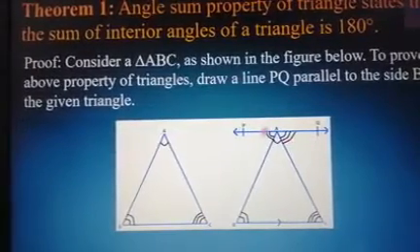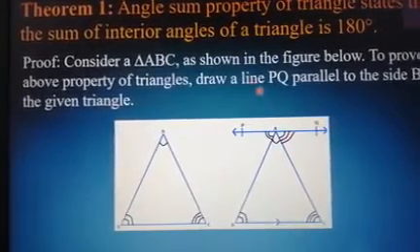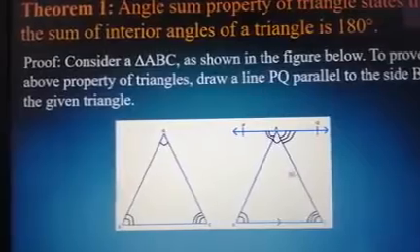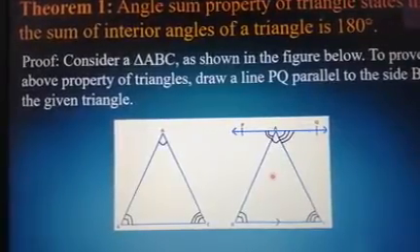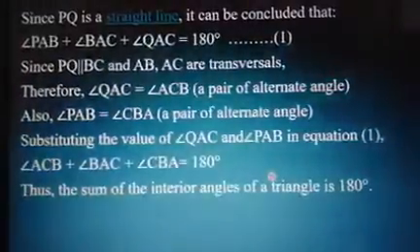In place of this angle A, I'll be placing B. In place of this angle A, I'll be placing C. So therefore you will be getting the result: the sum of interior angles. I have done that step by step, so let me show it now.